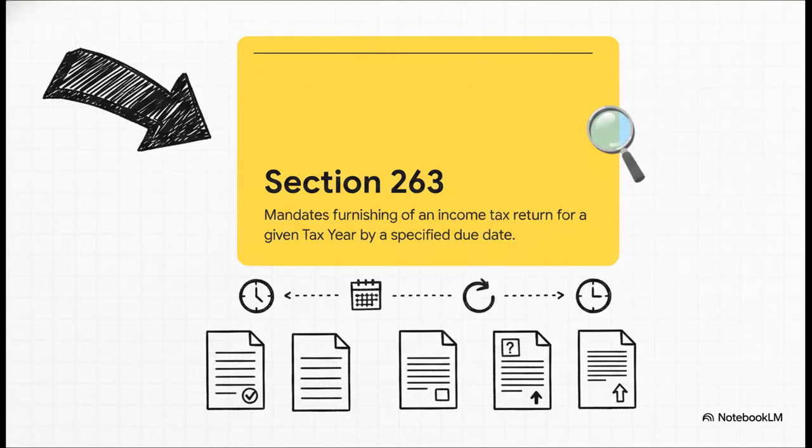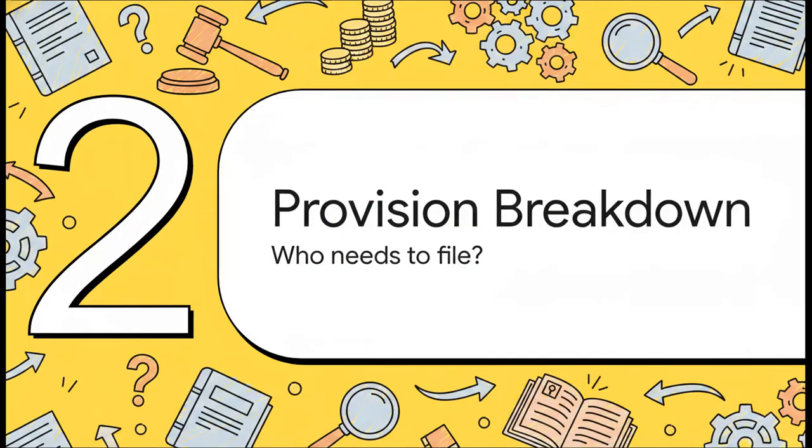And right at the heart of this new tax year concept is Section 263. You can basically say goodbye to the old Section 139. Section 263 is now the central foundational framework for who must file a return, when they've got to file it, and the types of returns, whether it's original, belated, revised, or updated. Moving into Section 2, let's break down the provision and see exactly who falls under the radar of Section 263.